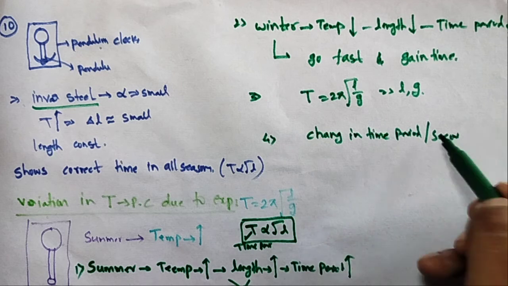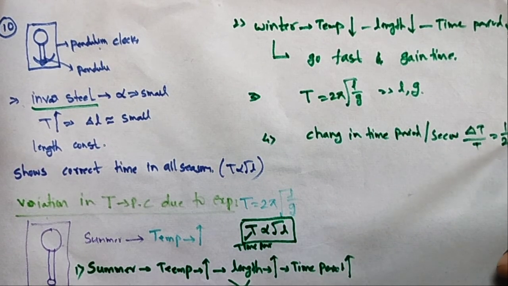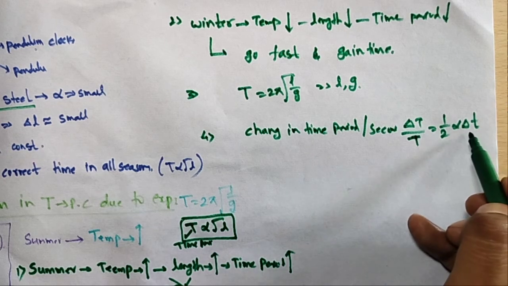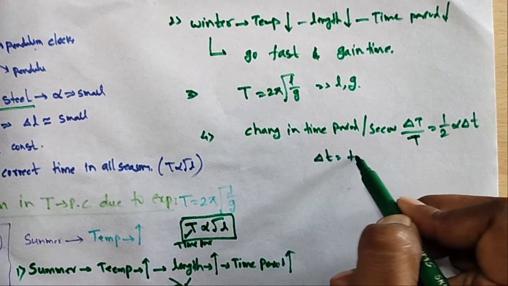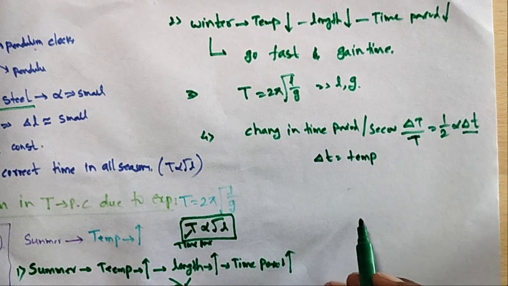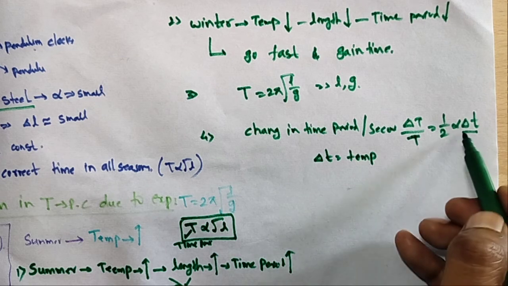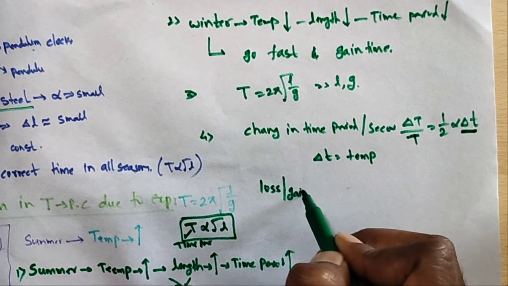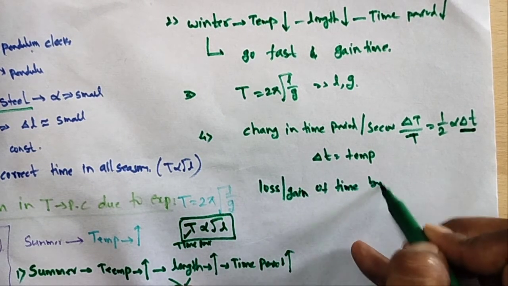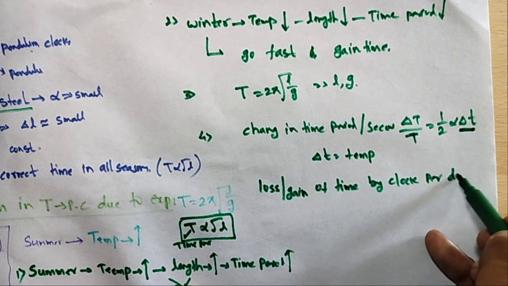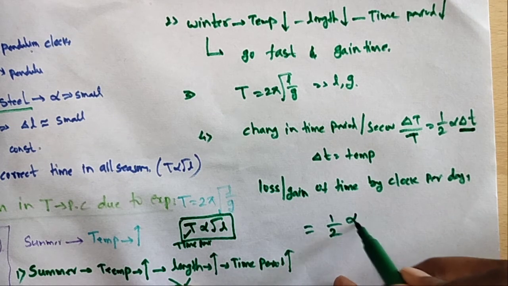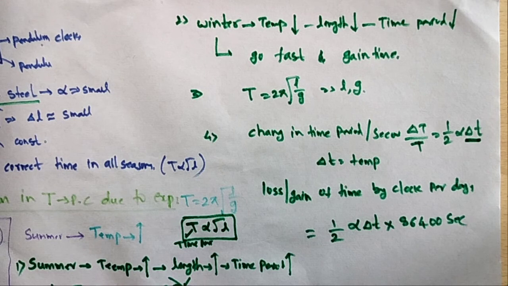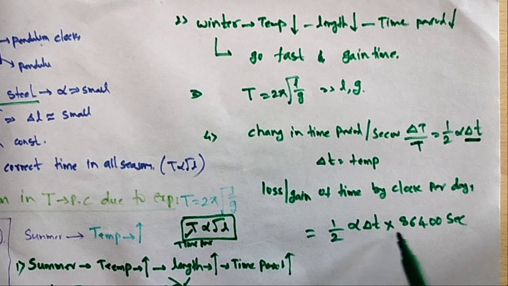Delta T by T is equal to 1 by 2 alpha delta theta, where delta theta is the change in temperature and alpha is the linear expansion coefficient. The loss or gain of time by the clock per day is 1 by 2 alpha delta theta into 86400 seconds.